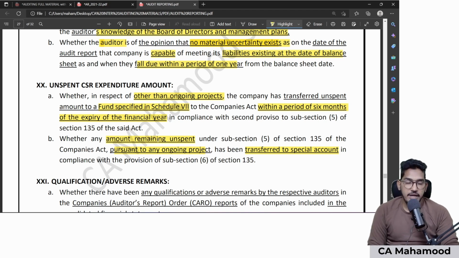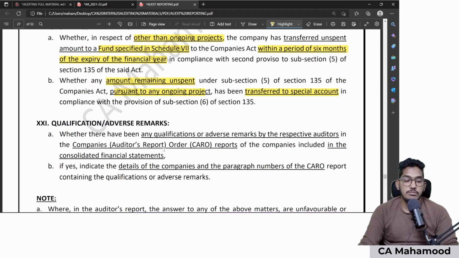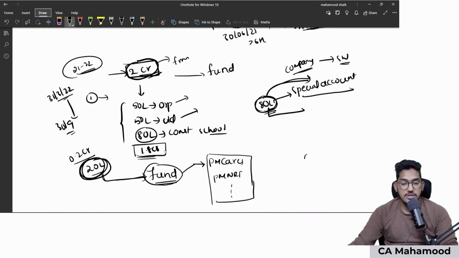Clear? And then finally comes the 21st point. This will come only in the audit report of consolidated financial statements. Here what they simply say is, whatever company's information which is getting included in the consolidated financial statements. So as we know, consolidated financial statements includes holding company, subsidiary company, associate company, joint venture company.